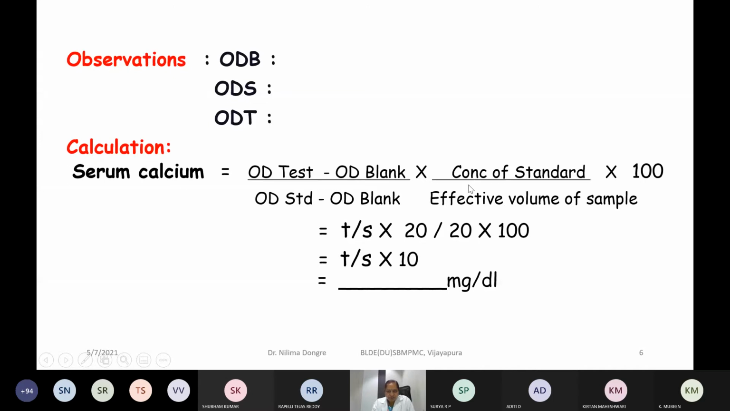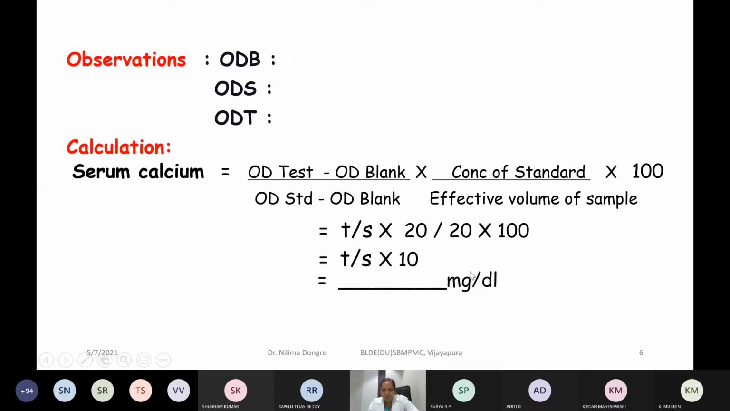Did you get these 2 points? Concentration of standard and effective volume of the sample. These are variable depending on the method for estimation of that particular compound. So every time you must understand how to calculate these 2 entities in the formula for calculation. Clear? So remember this. Now for calcium estimation, it becomes 20 microgram in 20 microliter. And when you simplify this, it becomes, okay. It should be, it is not 100.